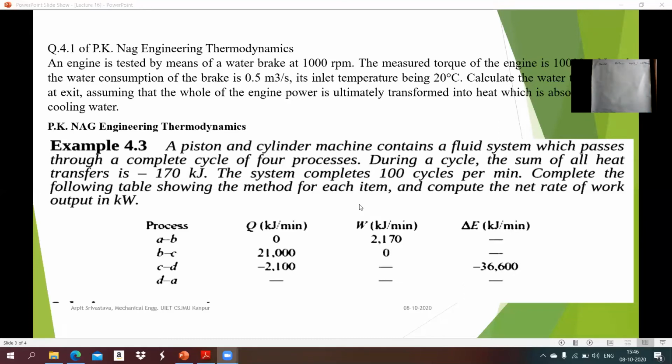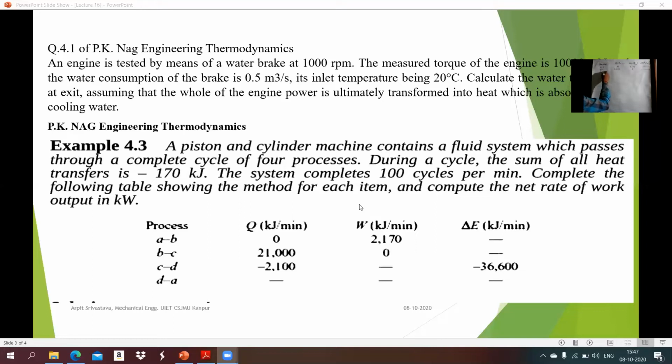Okay, so if we put values of this table, these are for process A to B. Process A to B, Q value is 0, and W is 2170. And this is the fill in the blank. We have to calculate this value. B to C, Q is 21,000, W is 0. And again, we have to solve for the value of delta E.